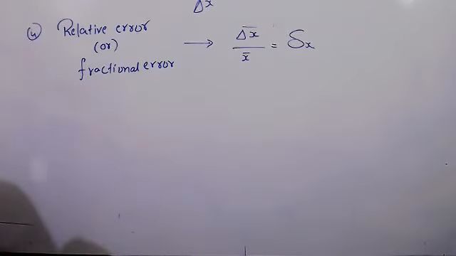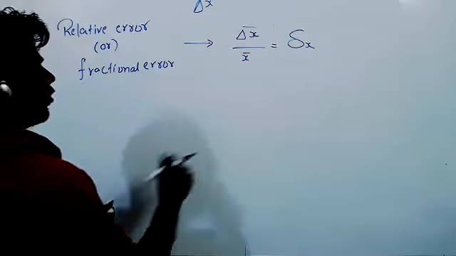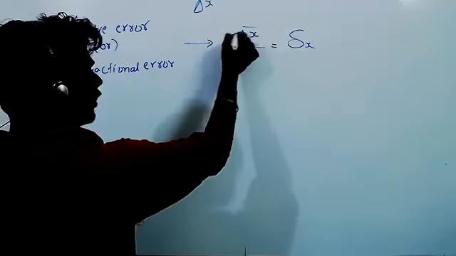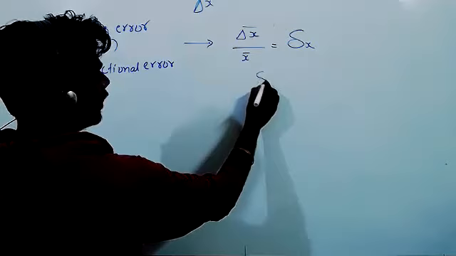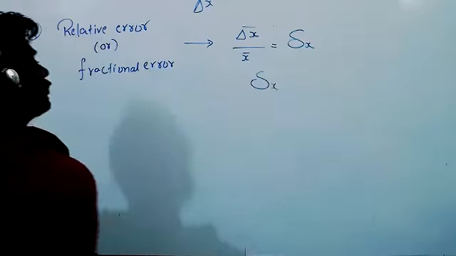Understand? Just a second. What is the symbol for fractional error or relative error? That is called delta. Even though it is also delta, we write it like an S kind of delta, and write X.